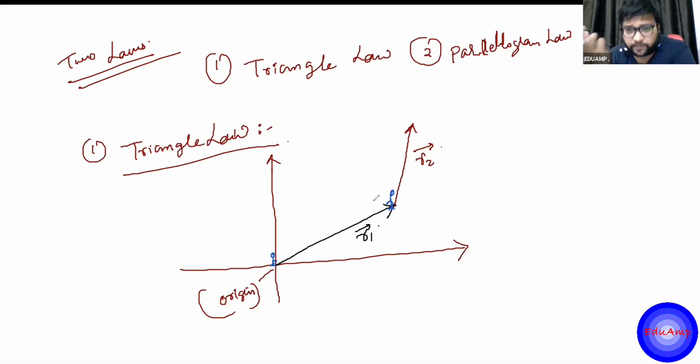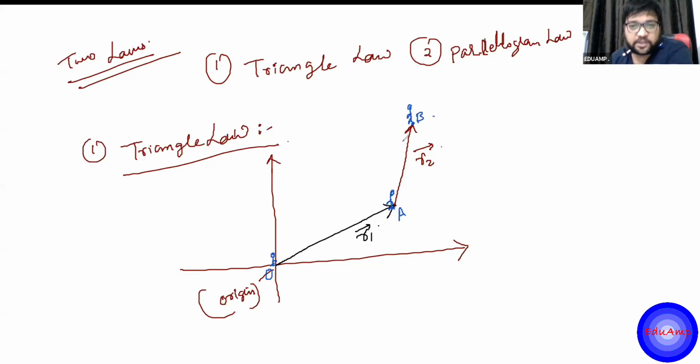Displacement is a vector. This can be any vector, but for understanding, let's say it is displacement. Let's say the origin is O, this point is A, and this point is B. After reaching point A, the boy walks along the r2 vector and reaches point B. The boy is now at point B.